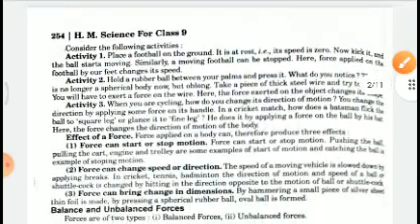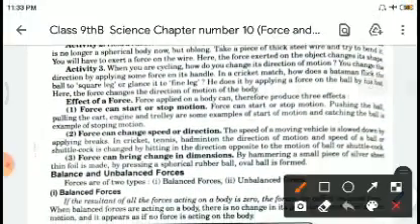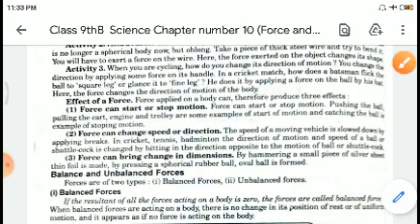Right. Now there are some effects of force which we should know. Right. Effects of force: it can start or stop any motion. Force can change speed or direction. Force can bring change in dimension, and yeah, it can cause a change. Basically, it can cause a change in the form of motion, direction, and dimension.